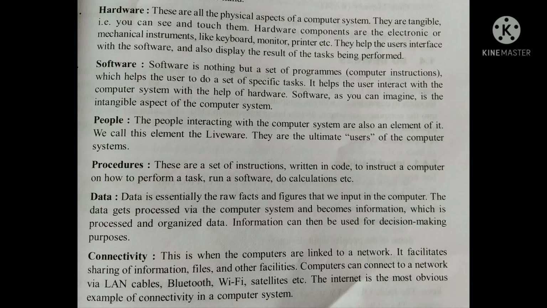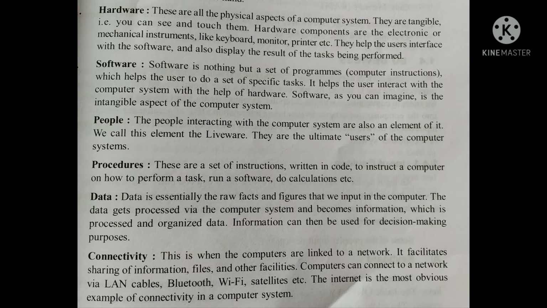These are some computer systems. These 6 points are discussed in elements of computer system. These are the basic structure and basic functions you are using in a computer. What is a computer? That is the hardware, software, people, procedure, data, and connectivity. Then you go to the next step, that is the hardware.